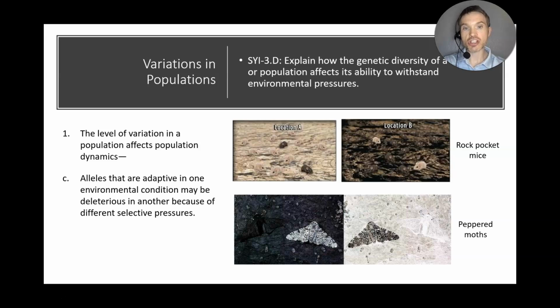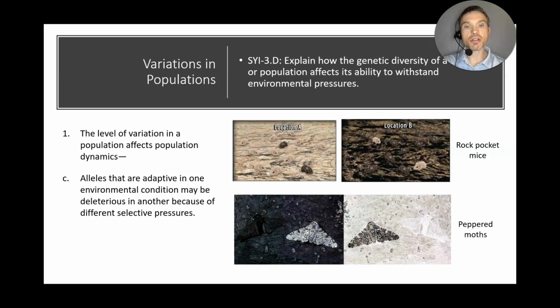Well, that's in location A. But if we change the background to location B, you'll now notice that those once selective advantages, the lighter fur, are now a disadvantage. The lighter colored mice now can't camouflage themselves in the darker background, whereas the darker mice now have the advantage and are able to hide from the predator.